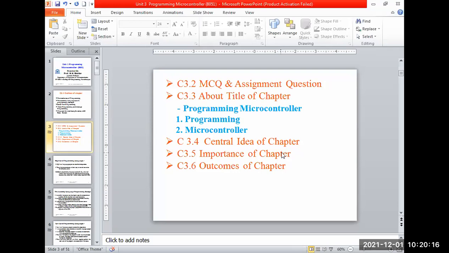Too many applications are there. For example, A plus B whole square, write code for that; A minus B whole square, write code for that. So the outcome is what? At the end of the chapter, all of you students should be able to write assembly language code for the various applications. That is the outcome.